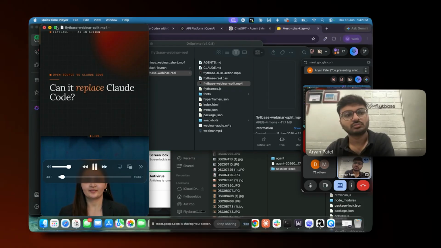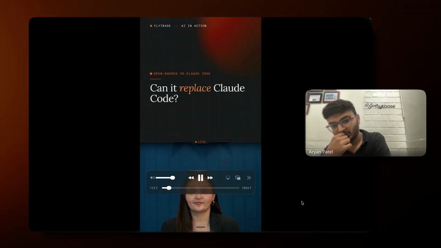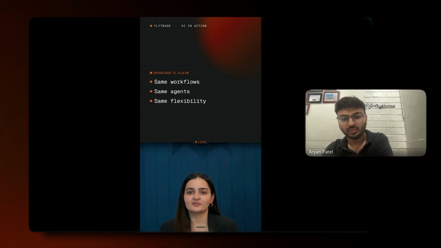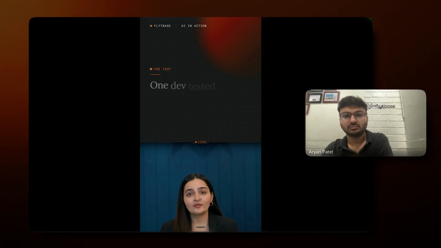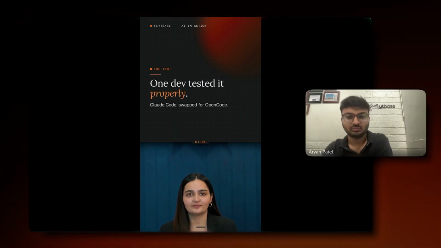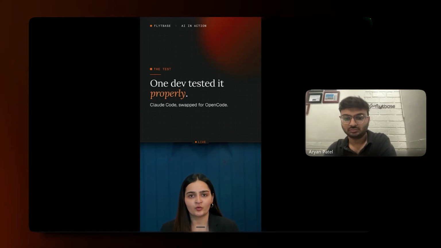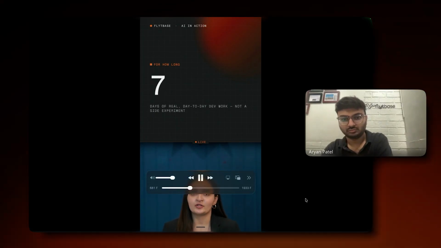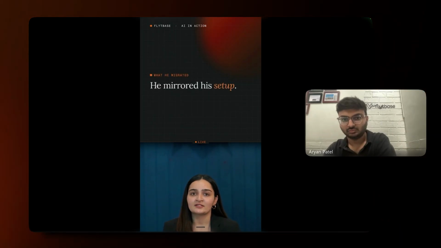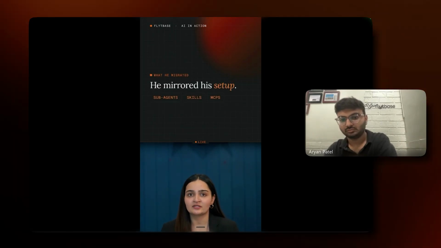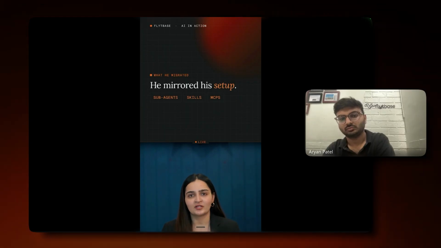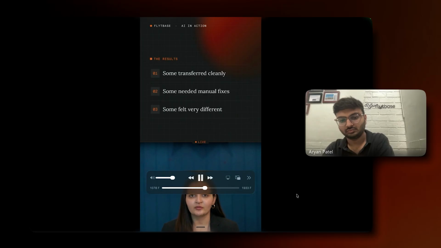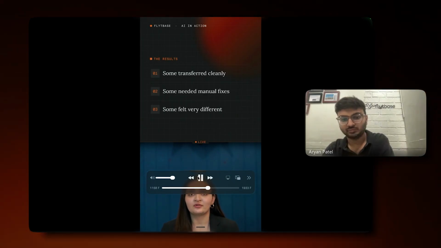This open source tool claims it can replace Claude Code. OpenCode claims it can replicate the same workflows, same agents, same flexibility. So Abhinav from our team decided to test it properly. He replaced Claude Code with OpenCode for an entire week, not as a side experiment, but as actual day-to-day development tasks. He migrated sub-agents, skills, MCPs, used OmO OpenCode to mirror his setup. Some workflows transferred cleanly. Some needed manual fixes. Some felt very different under